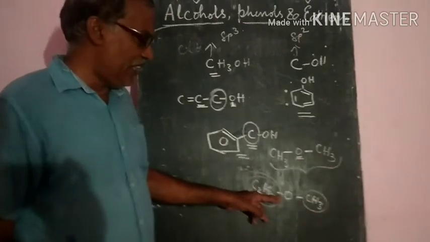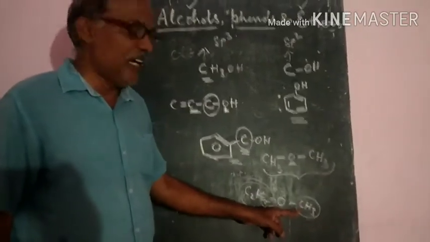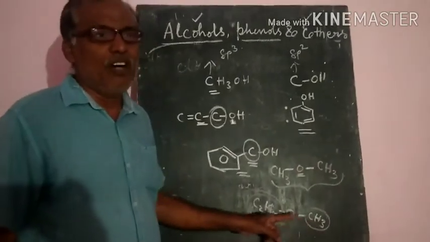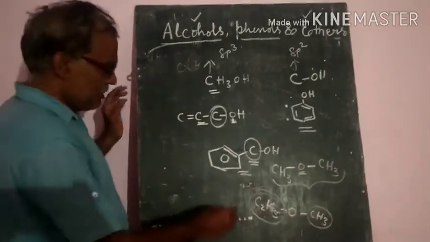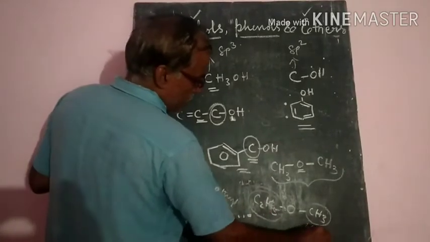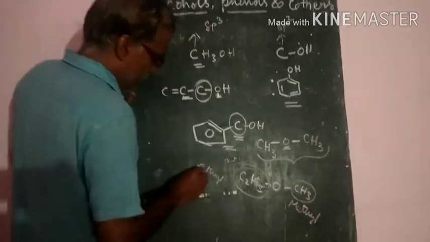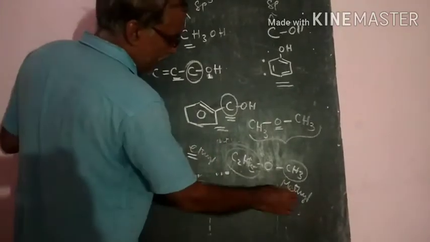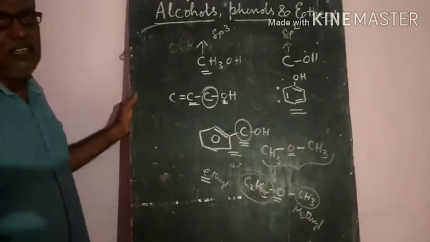When giving the names, we follow alphabetical order. In this one, ethyl and methyl groups are both there, so alphabetically E comes first. So ethyl methyl ether. Like this we give the names.